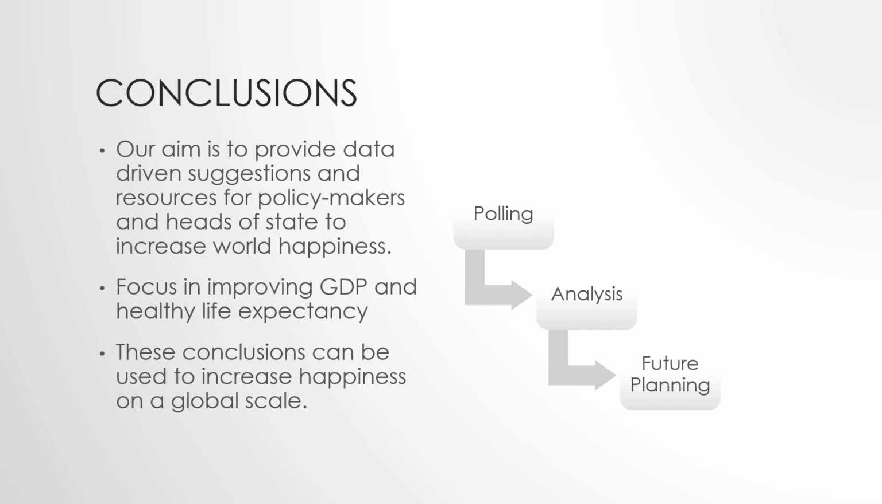Our aim for this report was to provide data-driven suggestions for policymakers, statespeople, governments, and NGOs on what actionable steps they can take to improve the happiness of their citizens and constituents. From our analyses, we suggest improving GDP and healthy life expectancy as two main points to address.